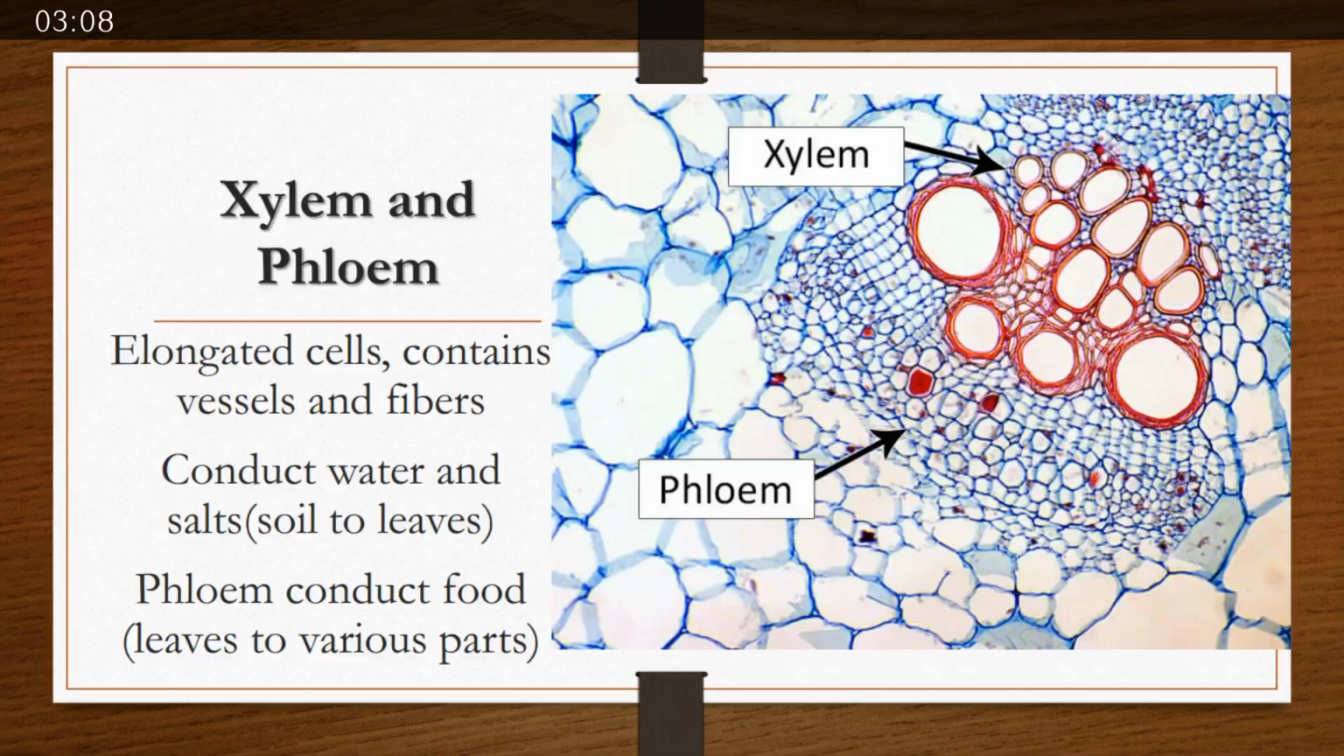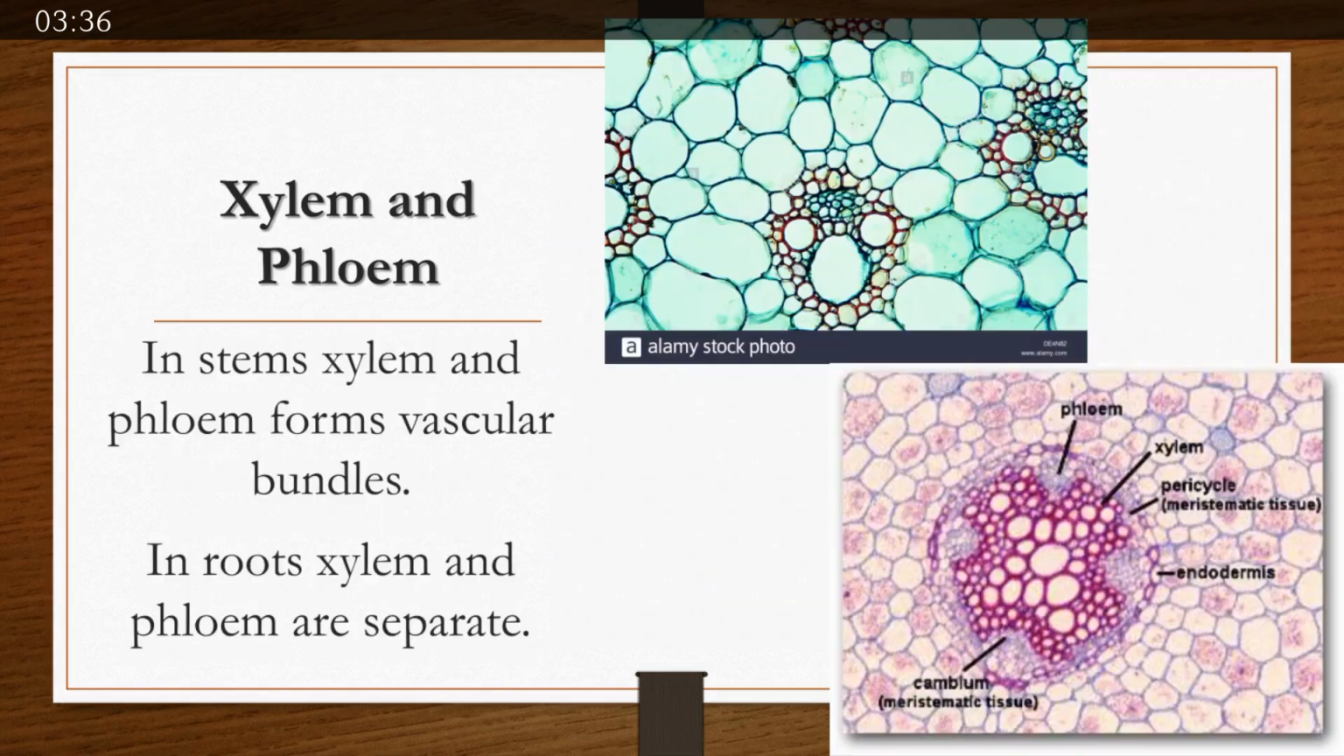Here comes the complex tissue, which consists of xylem and phloem. Xylem and phloem are elongated cells which are similar to straws, and they consist of vessels and fibers. Xylem conducts water and salts, absorbed from the soil through root hairs, to leaves, and phloem conducts food, which is prepared in leaves, to various parts of the plant. In stem, xylem and phloem form the vascular bundle, and in root, xylem and phloem are present separately.